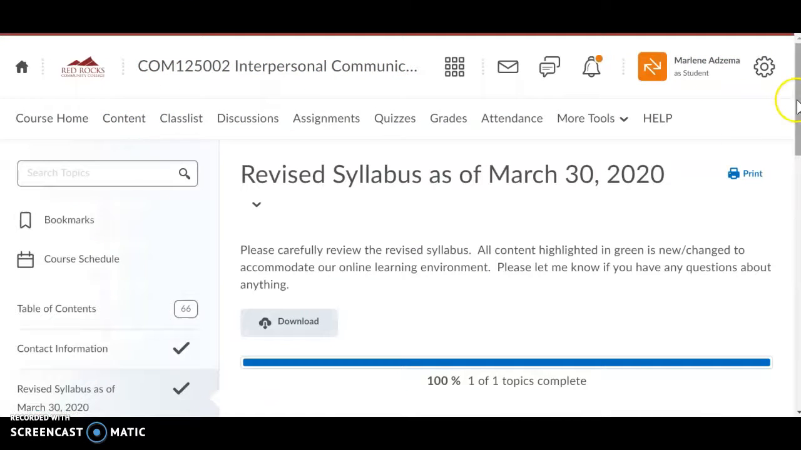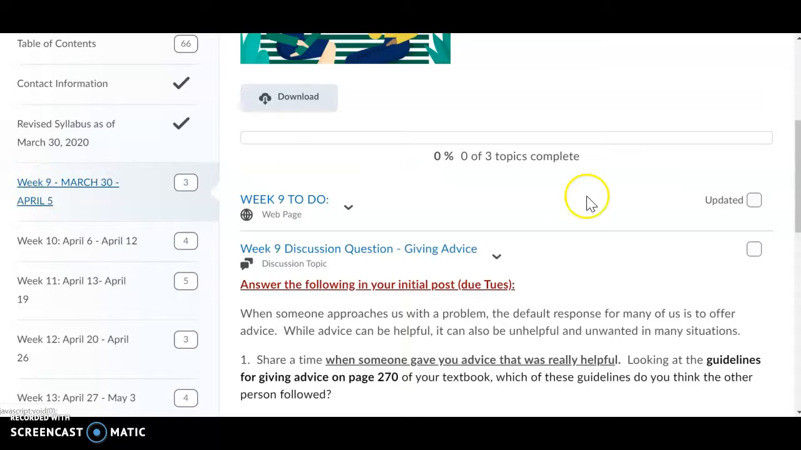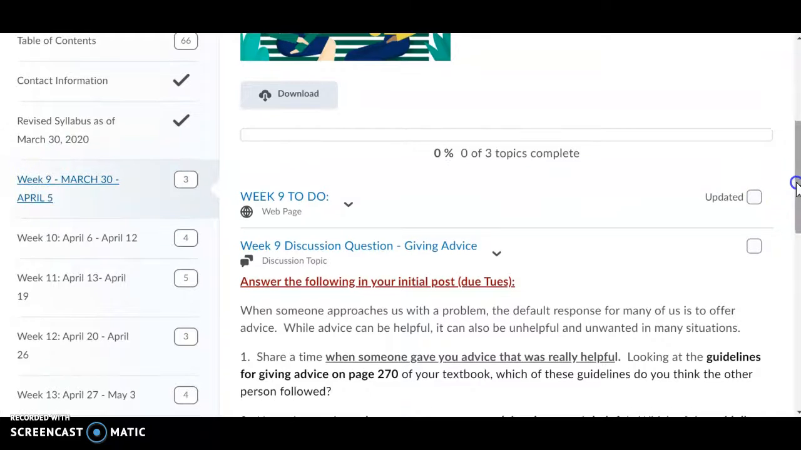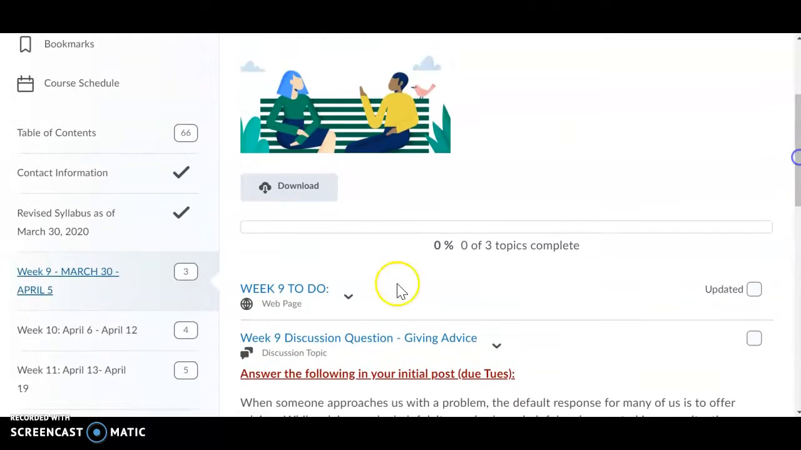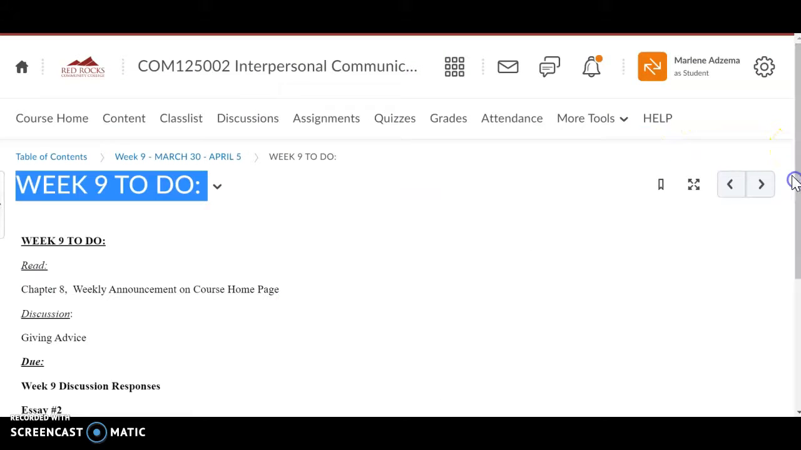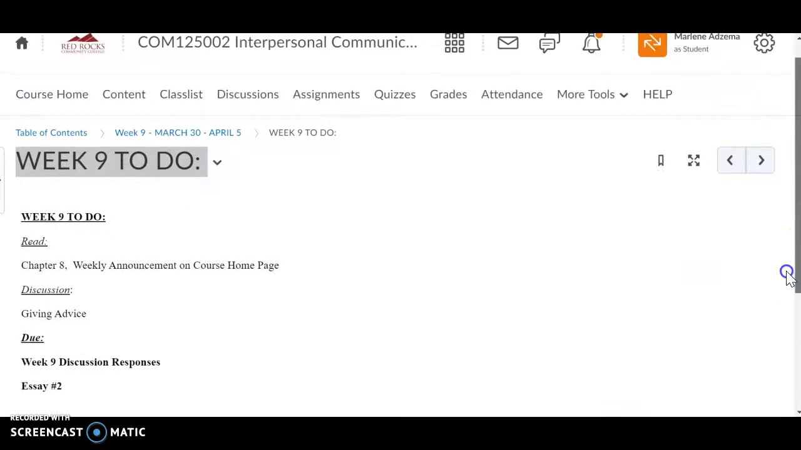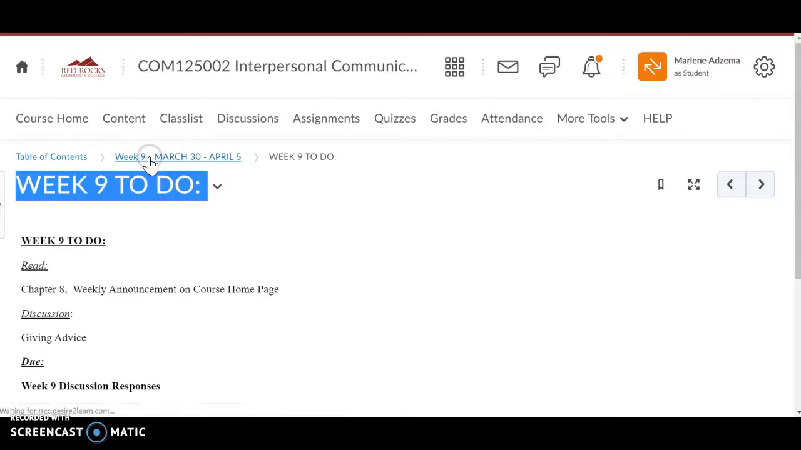Under the Content tab, you will see that I have everything now divided into modules by the week for the rest of the semester. So this first week back after break, we'll click on the week 9 module, and you'll see at the top of the module, there's a to-do list. Same to-do list that's on the home page. And this will let you know everything that's due this week. For example, this first week back, we're going to do a discussion around chapter 8. Your discussion responses are due, as well as essay number 2 is due by Sunday.